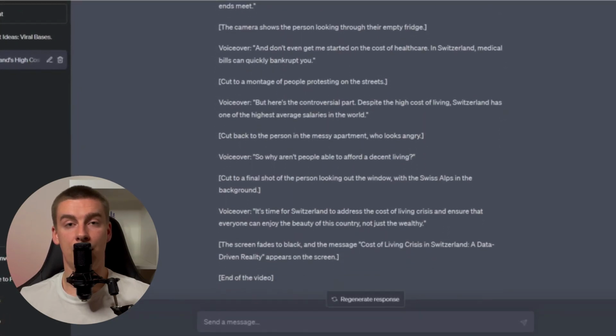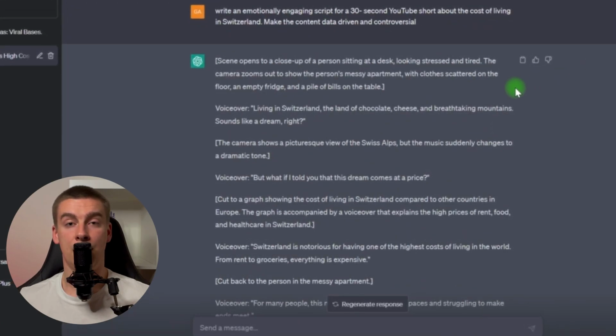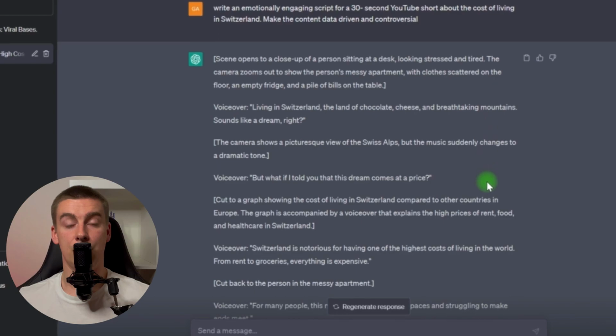If you were to go with this niche, you could just switch this up to any country in the world. Just make sure to fact check all the numbers in the end, because ChatGPT sometimes messes up on that front. And by adding "make the content data-driven and controversial," we add a certain style to this, which I found to work quite well in some of the shorts I researched. Controversial just gives it more potential to go viral.